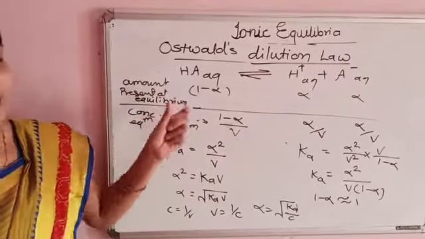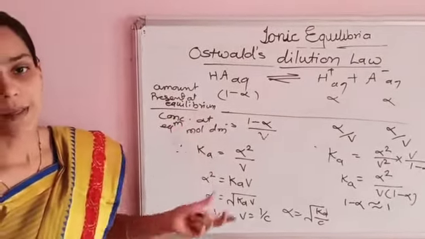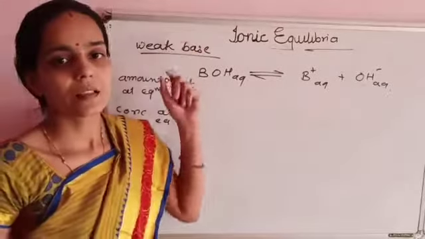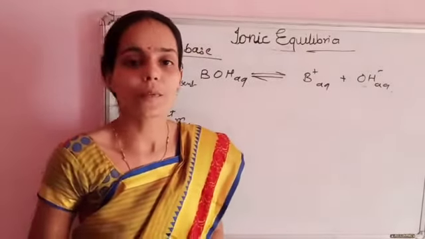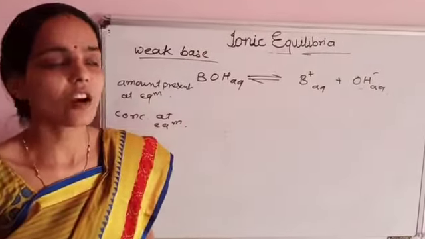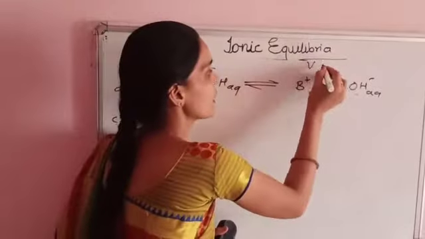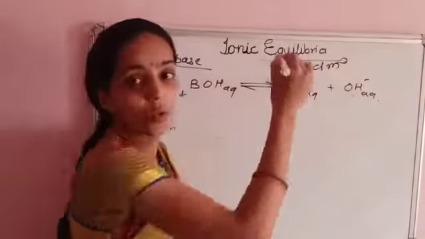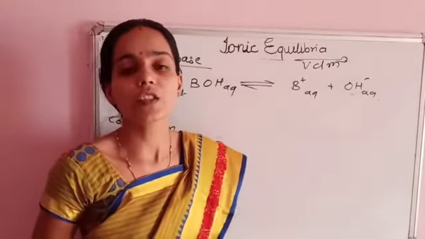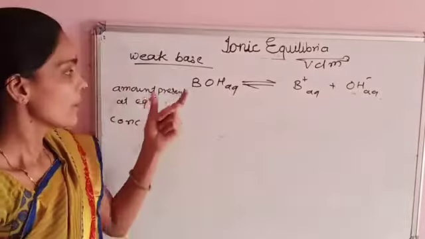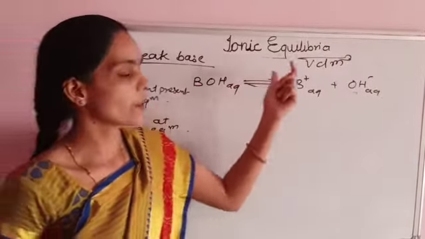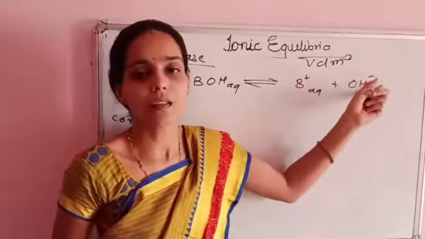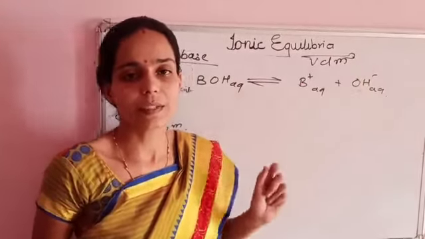Similarly, the Ostwald dilution law for weak base. Consider 1 mole of weak base BOH dissolved in a volume V decimeter cube of solution. The base dissociates partially. BOH in aqueous medium gives B+ and OH- in aqueous medium.